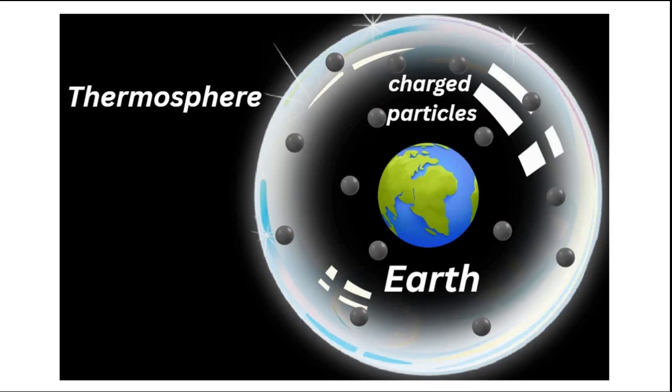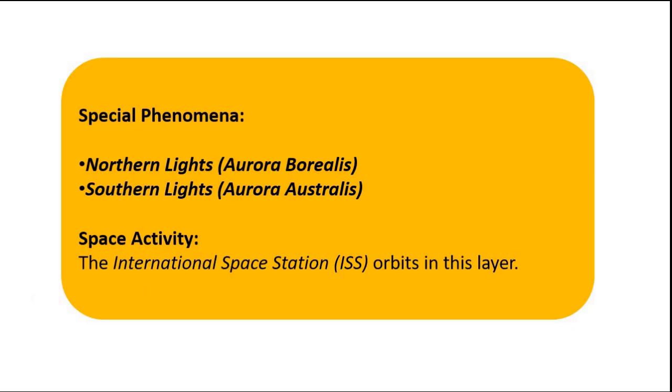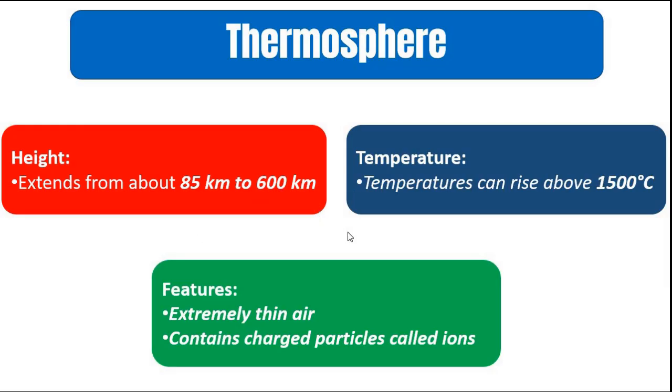Now the important things associated with thermosphere: because of the presence of the charged particles, various optical phenomena because of reflection, refraction, dispersion, all of that, such as the northern lights and southern lights, are visible or happen in thermosphere. The International Space Station is also present in thermosphere. So these are the important things associated with thermosphere.